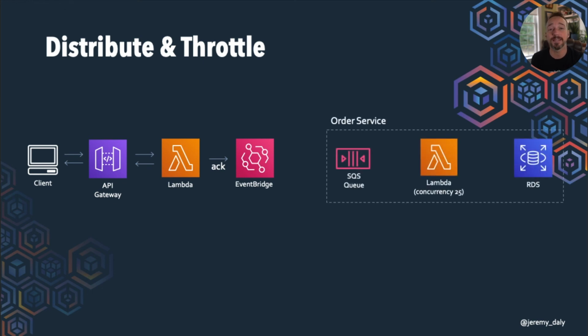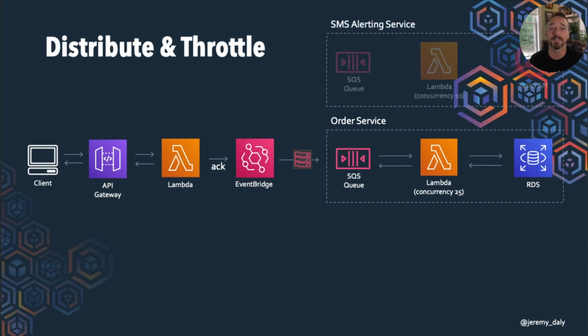So what we can do then is have services like an order service. And in this case, we'd use an SQS queue, a Lambda function, and RDS. And we can actually separate this as a completely independent service. This could be in a different account if we wanted to. And essentially that rule allows us to then route an order to that SQS queue. It hardens it there, and then we can go ahead and process off of that queue and make sure we don't overwhelm that RDS service.